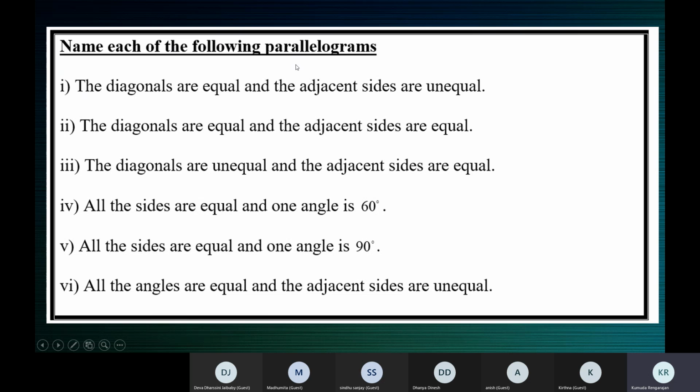The answer can be a parallelogram, a rhombus, square, or rectangle. It cannot be a trapezium or a kite, because a trapezium is not a parallelogram, and a kite is not a parallelogram.